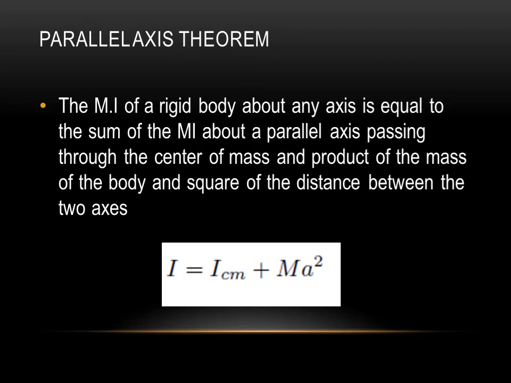So we can assume that we know the moment of inertia of the body about an axis passing through the center of mass, that is ICM.